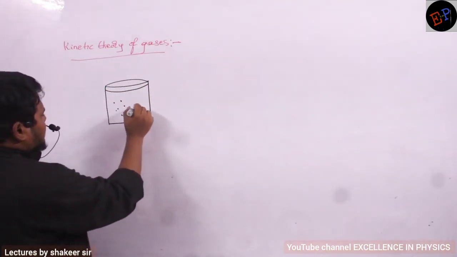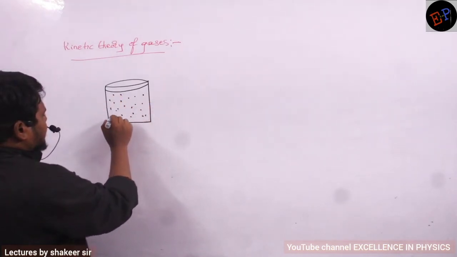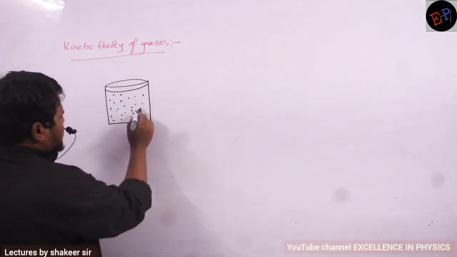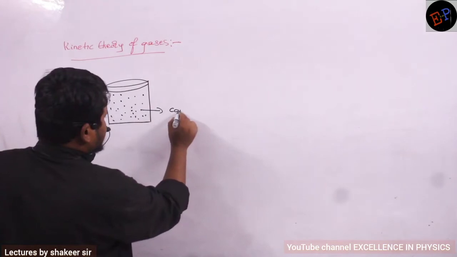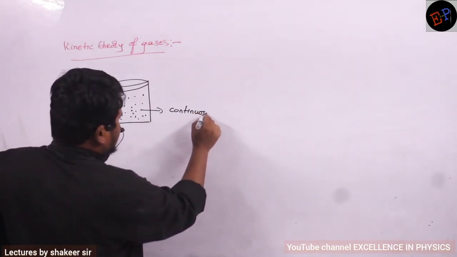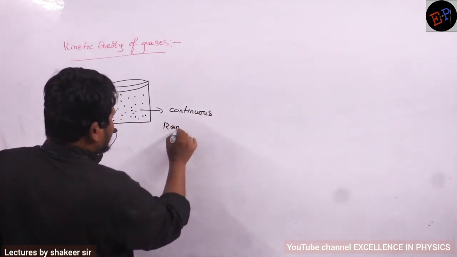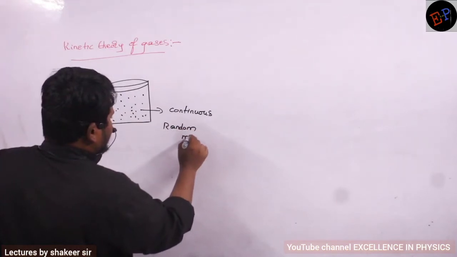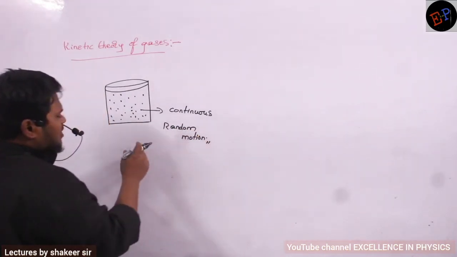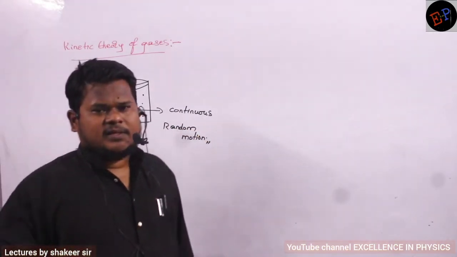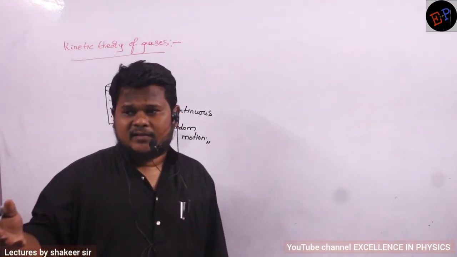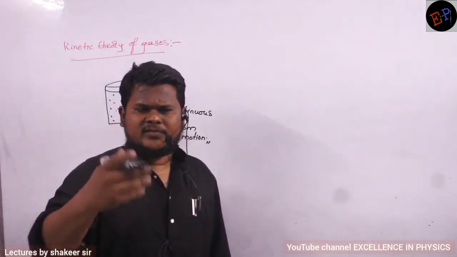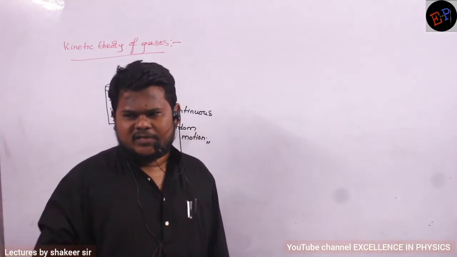These are the gas particles which are present inside this container. A continuous random motion will be present in them. Continuously, these molecules will be moving. They will collide with the walls of the container and return back. So continuously they will be moving in random motion after collisions.